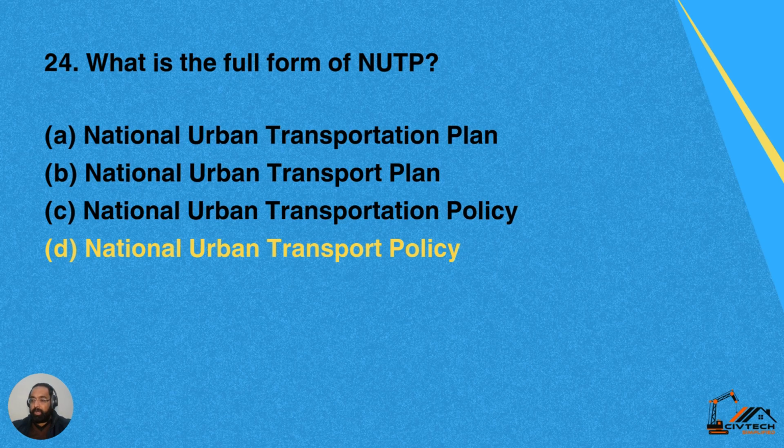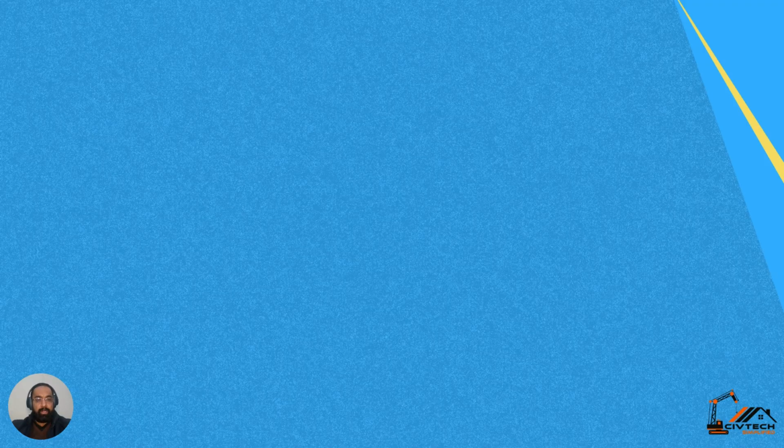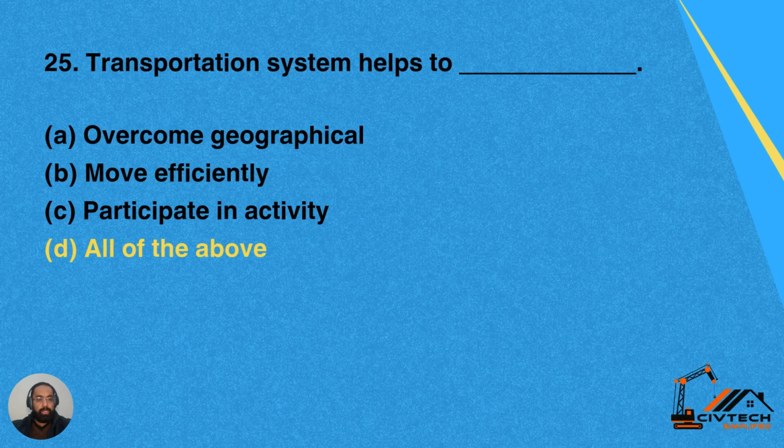Question 24. What is the full form of NUTP? Option A, National Urban Transportation Plan. Option B, National Urban Transport Plan. Option C, National Urban Transportation Policy. And option D, National Urban Transport Policy. So D here is the correct answer. NUTP means the National Urban Transport Policy. D is the correct answer.